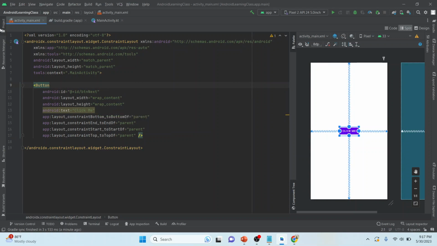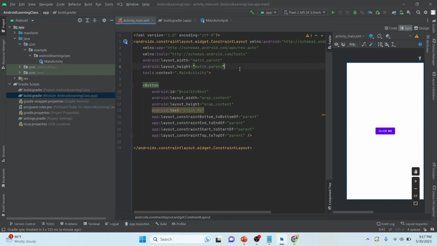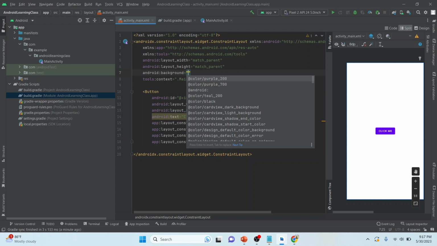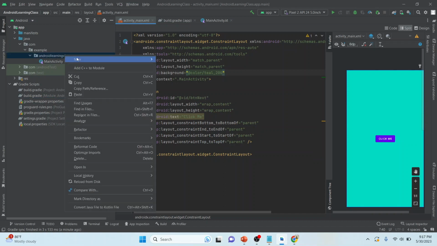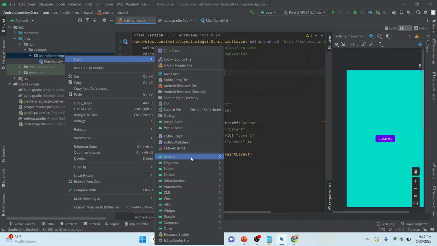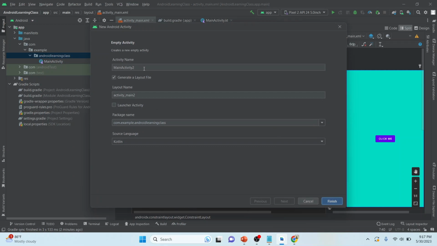What I will do is navigate to the second screen. We can make this screen more colorful and attractive, so let me add a background. I will add it as teal 200. Yes, this color suits well. Okay, now let me create another activity. I can give it the name SecondActivity.